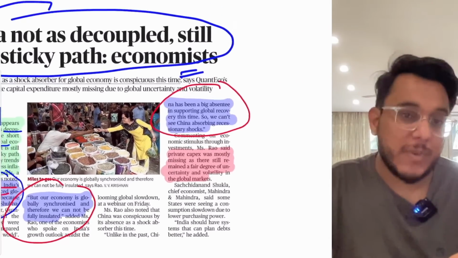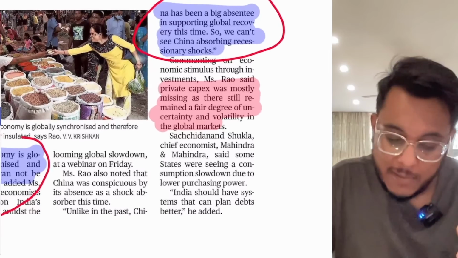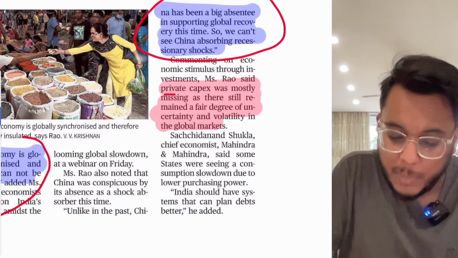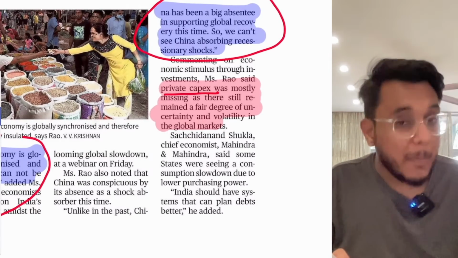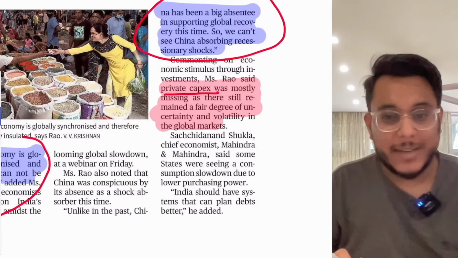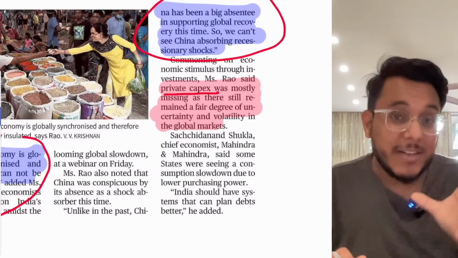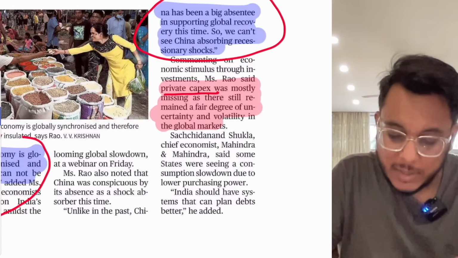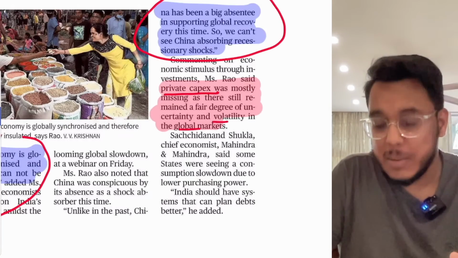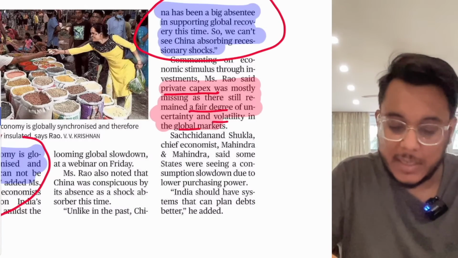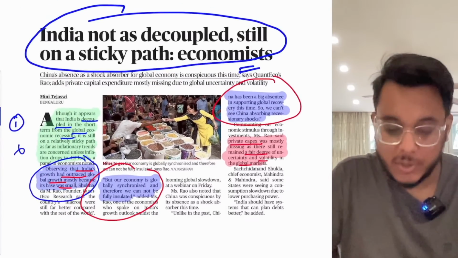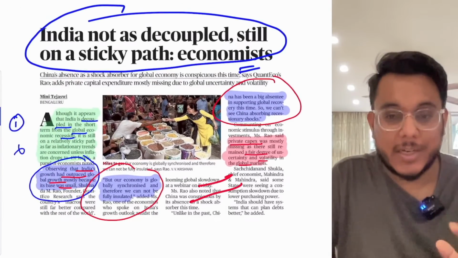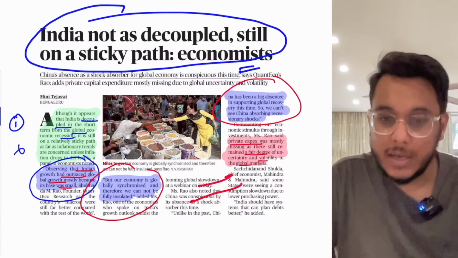So this is something that we need to focus upon, and what we should focus on is private capital expenditure. Public capital expenditure, government capital expenditure, is decent, but private sector firms are not investing in capital expenditure. By that, the volatility can be managed, and certainty can be brought into the Indian economy. So this is something that has been provided. That's all about this article, guys, and now we'll move to the next article.